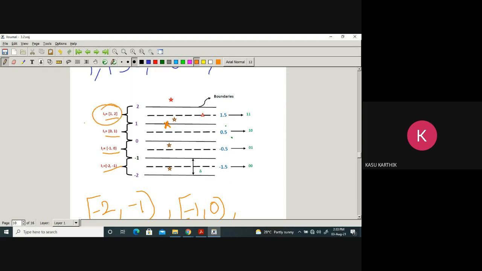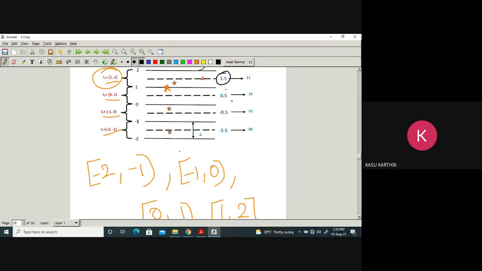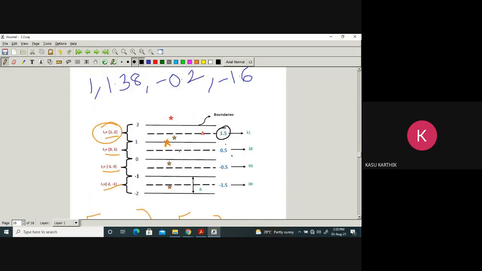In the 4th interval, the quantization level is 1.5. That's why it will be quantized to 1.5. 1 becomes 1.5. What is the error? 0.5 or minus 0.5, it doesn't matter. 1.38 lies in the 4th interval only. It is also quantized to 1.5.